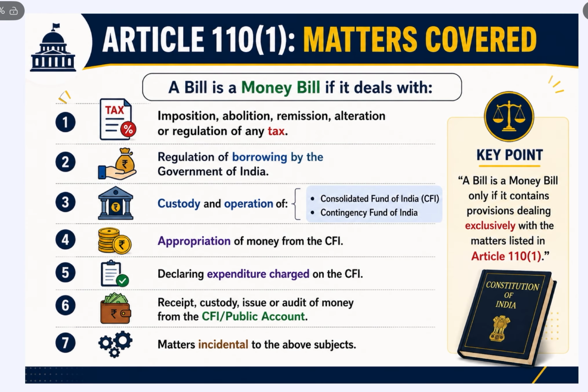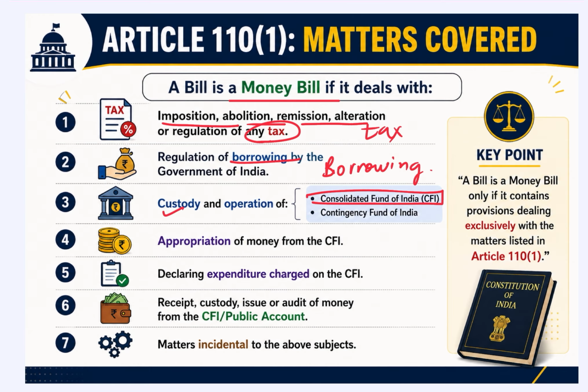So let's look at what the matters mentioned in Article 110 are. A money bill is basically any bill which deals with imposition, abolition, remission, alteration or regulation of any tax. So if it is related to any kind of tax, then it's a money bill. If it is related to borrowing of the Government of India, it is a money bill. If it is related to the custody and operation of the Consolidated Fund of India and the Contingency Fund of India.